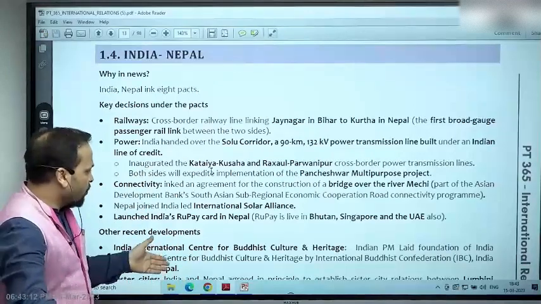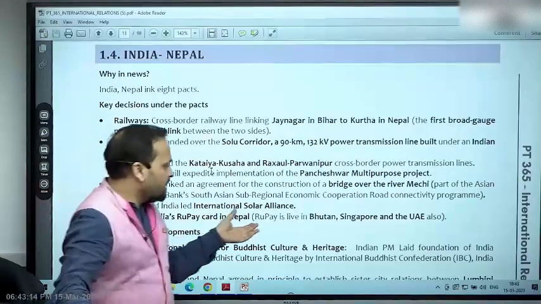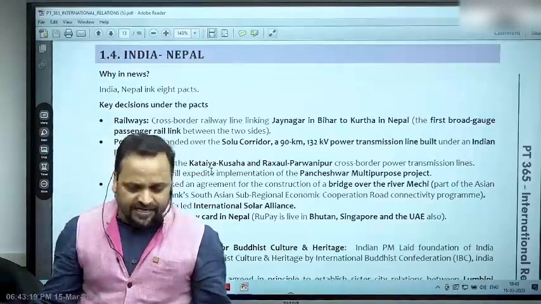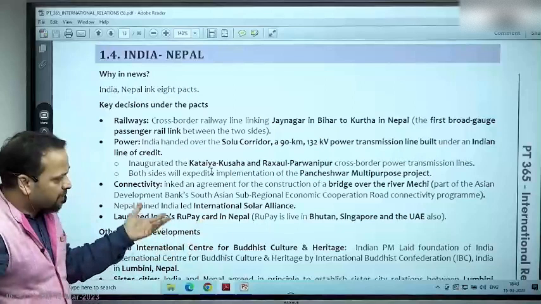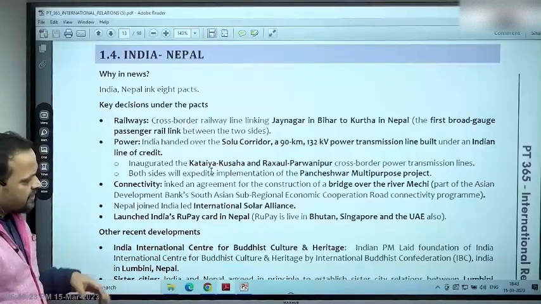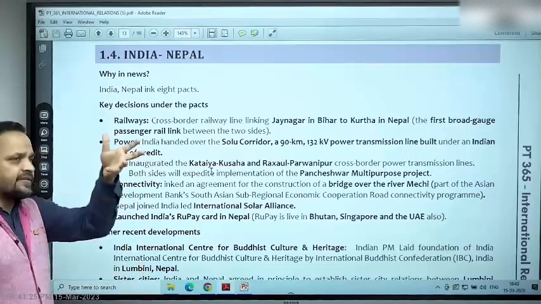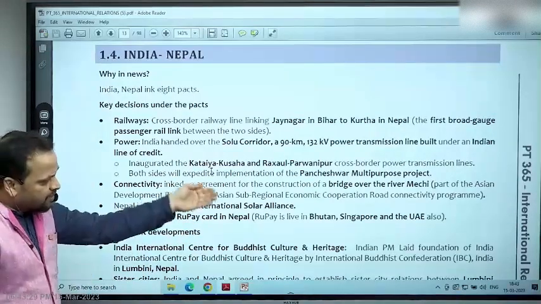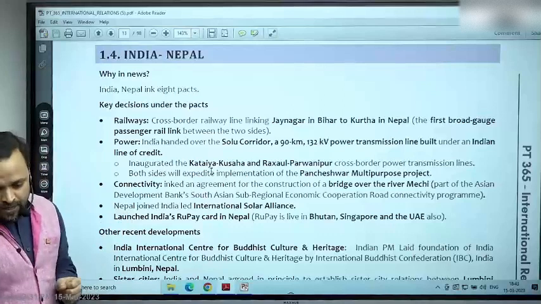Now let's go forward, right? Launched India's RuPay card in Nepal, Bhutan, Singapore and UAE, right? So RuPay card now is acceptable in many countries. Nepal is one of them, right? Again, I would say not a very terribly significant information, but in case there is a reference to this in any other question, you will remember it. You will at least remember Nepal. You will at least remember Bhutan, all right?